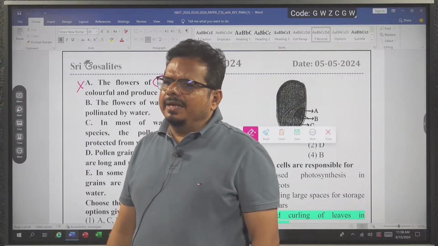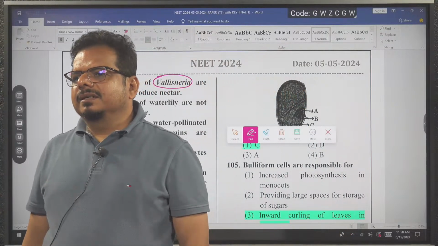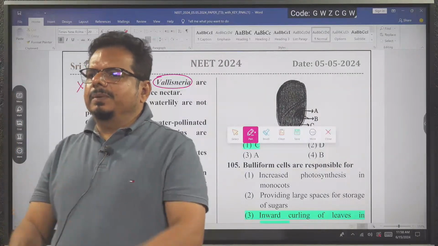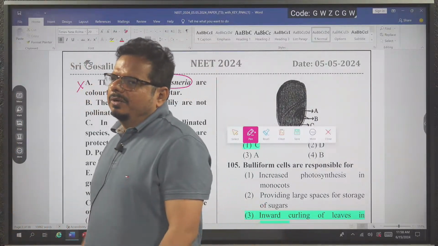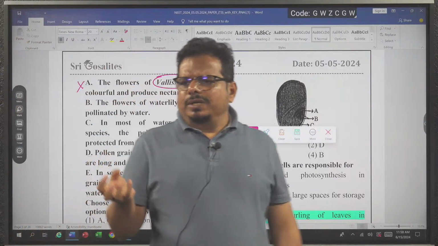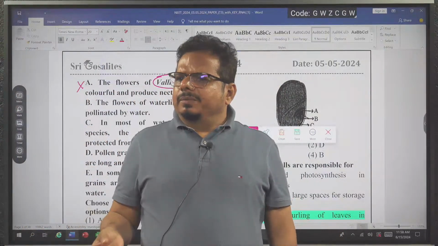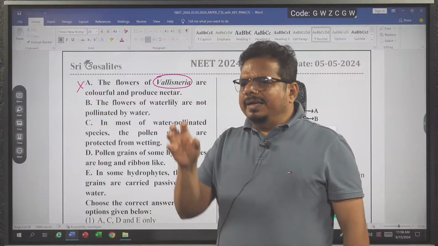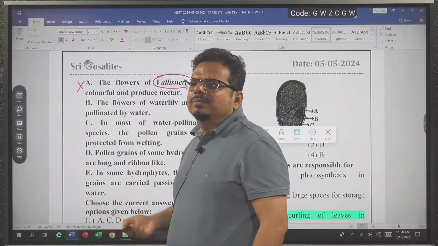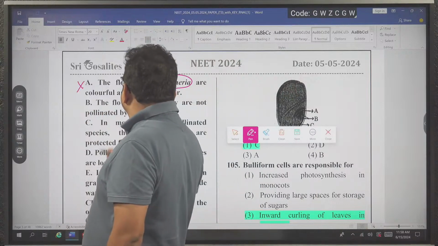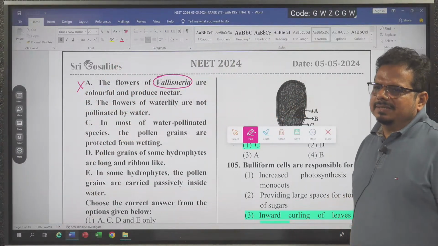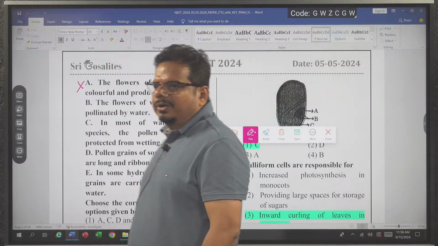And water is an abiotic pollinator. What is the need of nectar in such a plant where water is the pollinating agency? Nectar is used as a floral reward when biotic agents, when insects, are there. Here the pollinating agency is water, so what is the need of nectar? That is the reason this statement becomes a wrong, incorrect statement. The first statement is incorrect.